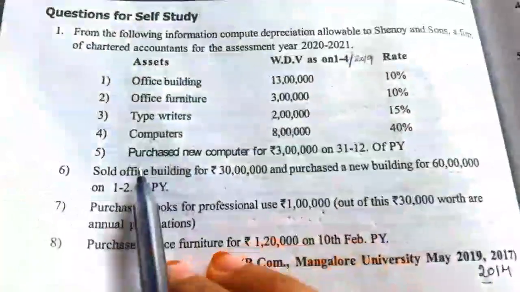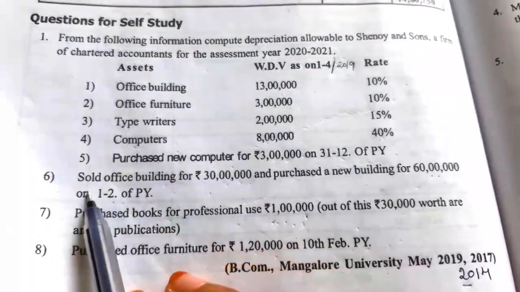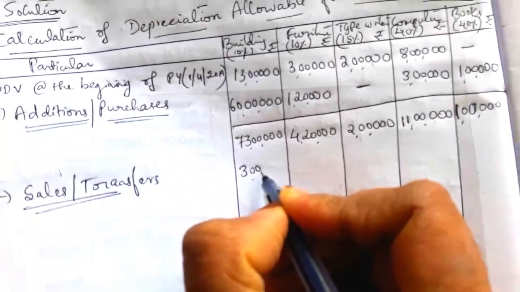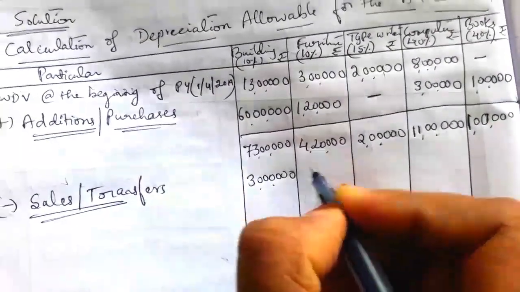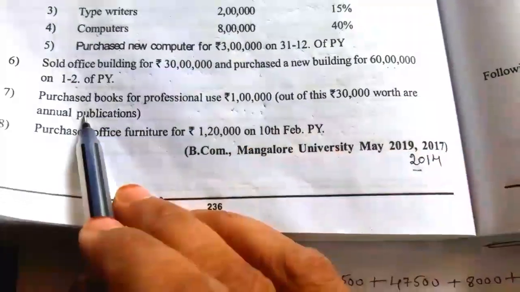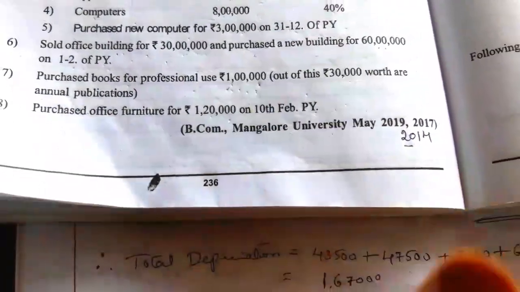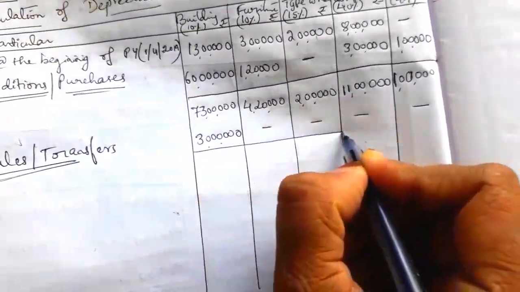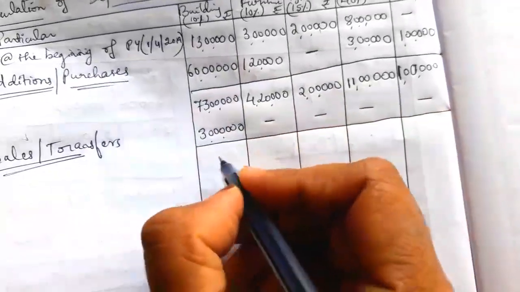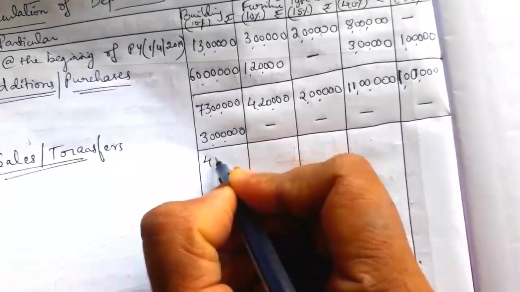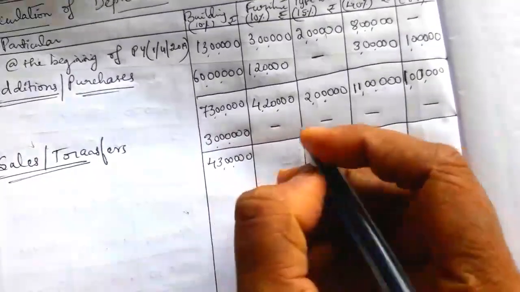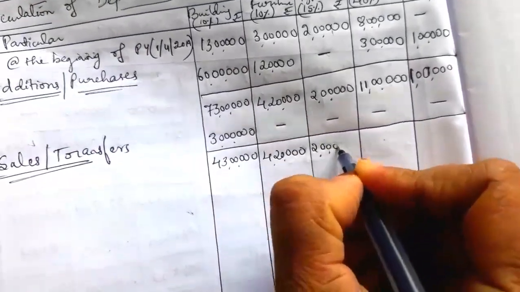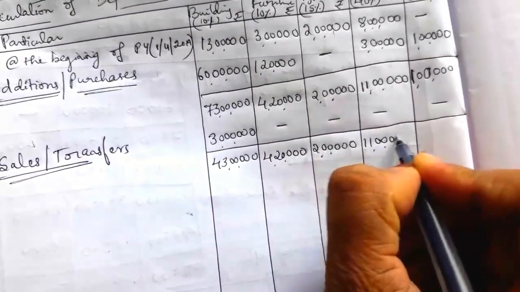Next we have to deduct sales or transfers. See the question, is there any sale? This is a sale of office building for rupees 30 lakh. Then the books is a purchase, and this is also a purchase. So there are no other sales, dash. Now deduct the value: 73 lakh minus 30 lakh is equal to 43 lakh. Then remaining values as they are: 4 lakh 20,000, 2 lakh, 11 lakh, 1 lakh.